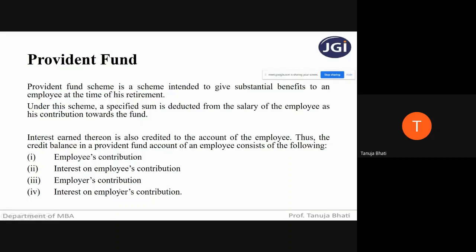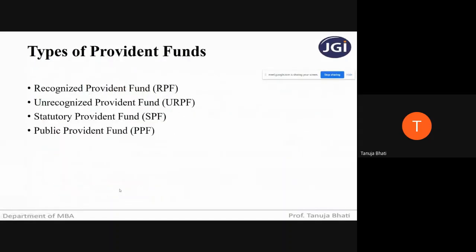So let us see the taxability in case of provident fund. First, let us see the different types of provident fund. We have recognized provident fund, unrecognized provident fund, statutory provident fund, and public provident fund. Now, what is the meaning of recognized provident fund? There is an act that specifies this provident fund, and it is applicable to any person who is employing 20 or more employees.